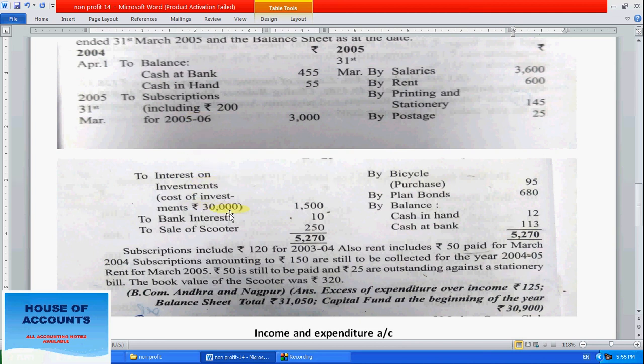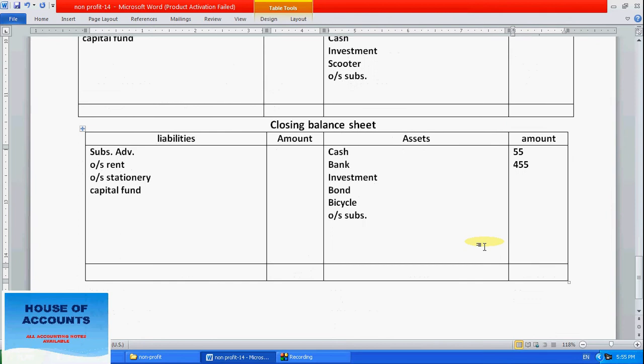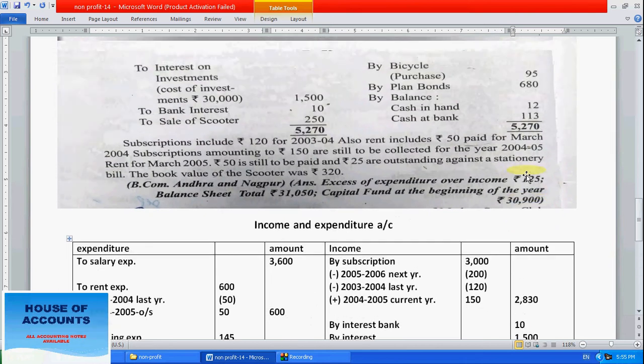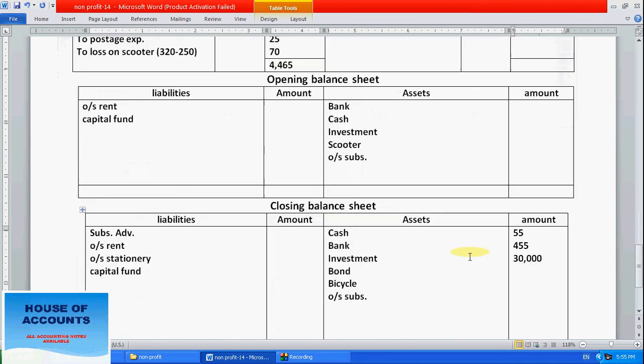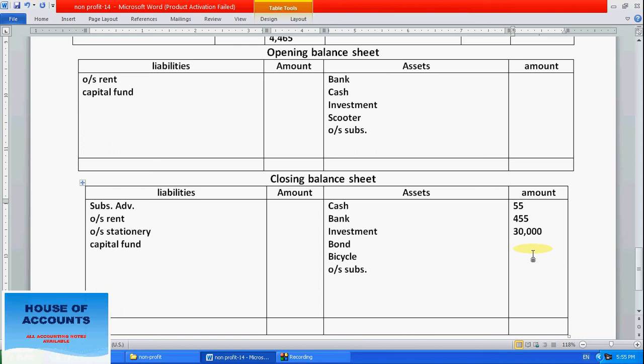Cost of investment how much? 30,000. So right here there is an investment of 30,000. Bank's interest is 10. Sale of scooter, presently we have sold it, but earlier it was 322. Sorry, by mistake I put it in the closing balance sheet. So right here, first bank 455, then cash 55, then investment 30,000.